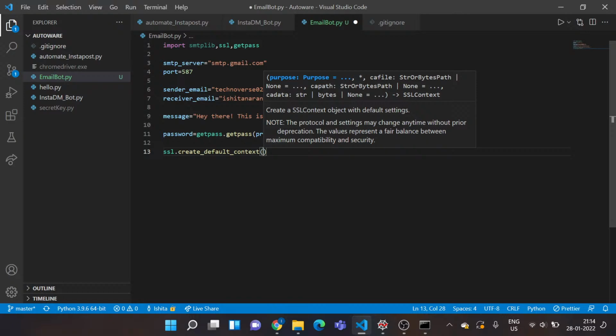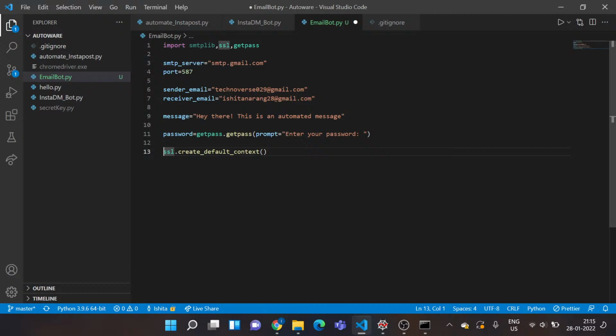To get all those settings done in one place, to initialize all those default settings, I'm calling this function. It's good if you call it at the start of the script, so as to avoid the hassle. And this would also check all the host names associated with the account, the CA certificates, all those security measures. You can google this stuff and get to know more about that. I'm not going into depth, but basically this is a necessary step so as to avoid errors which you can probably get. Okay, I'll just name this variable as context.